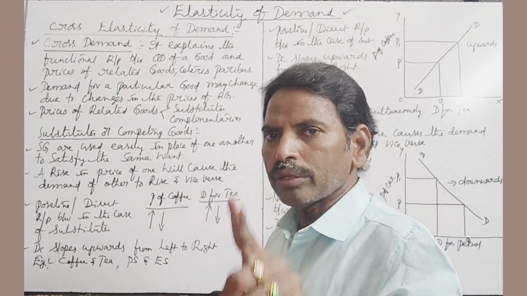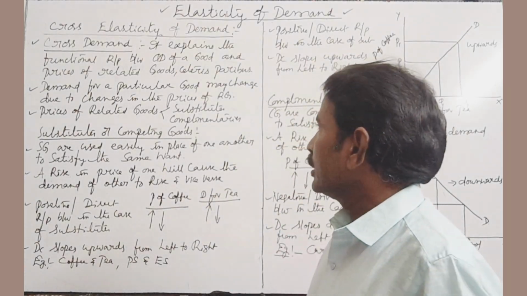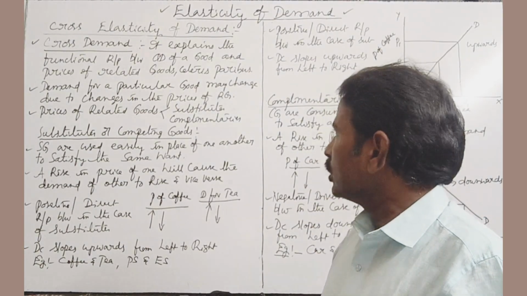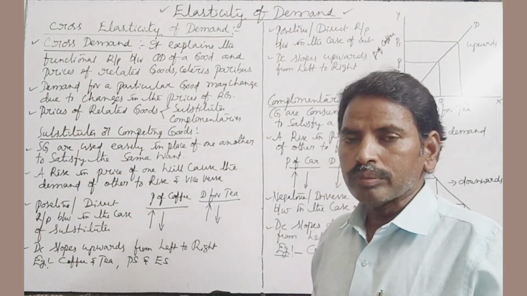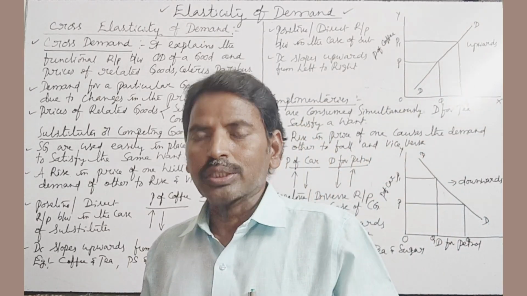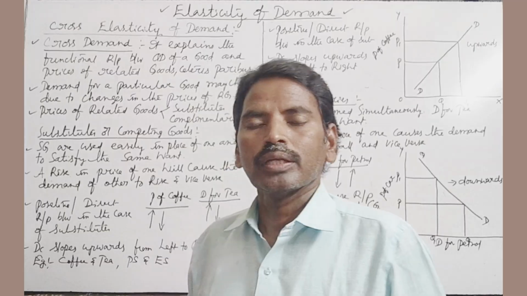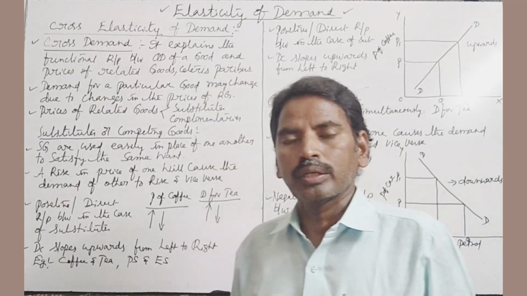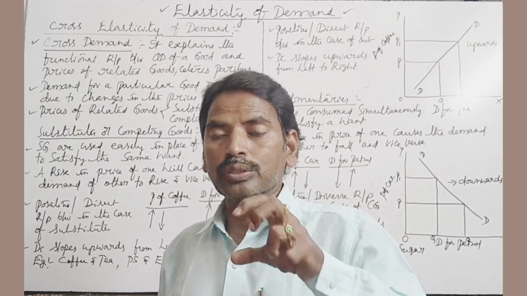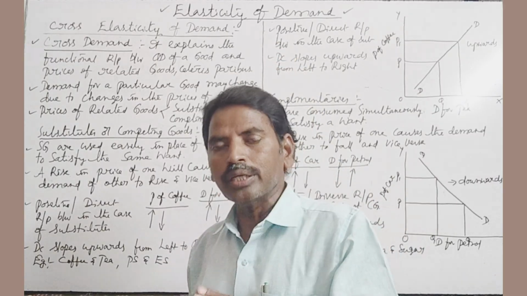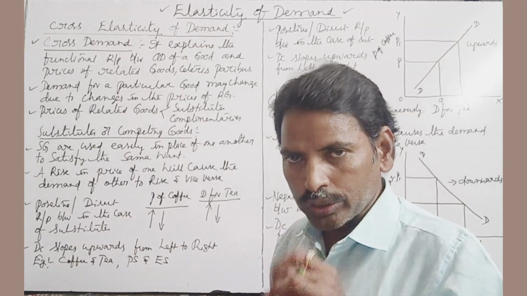What is the meaning of cross demand? It explains the functional relationship between quantity demanded of a good and the prices of related goods, ceteris paribus. Ceteris paribus means other things remain constant. ప్రైజెస్ ఆఫ్ రిలేటెడ్ గూడ్స్లో కానీ చేంజ్ వస్తే డిమాండ్లో చేంజ్ వస్తుంది అనే విషయాన్ని క్రాస్ డిమాండ్ ఎక్స్ప్లెయిన్ చేస్తుంది.